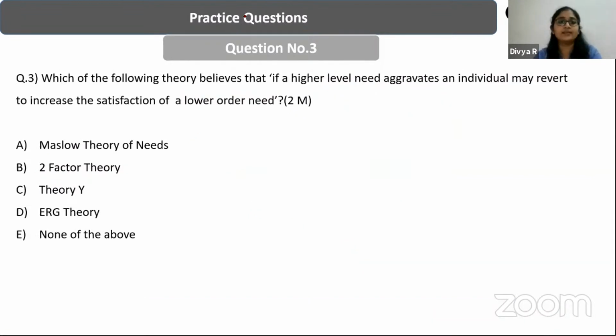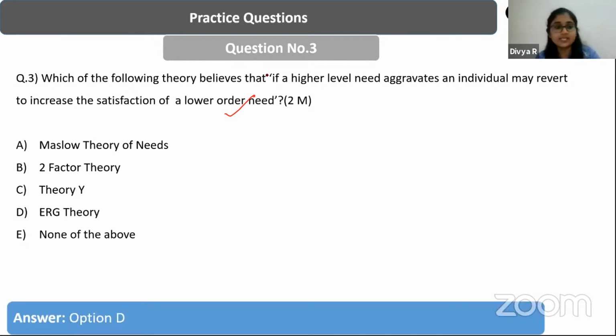Next question, which of the following theories believes that if a higher level need is aggravated, an individual may revert to increase the satisfaction of a lower order need? So which theory believes that when a higher level need is not met, the individual may come back to the lower order need? Which theory speaks in this tone? Yes, good job, guys. Yes, it is D.